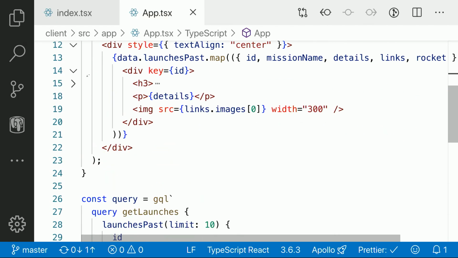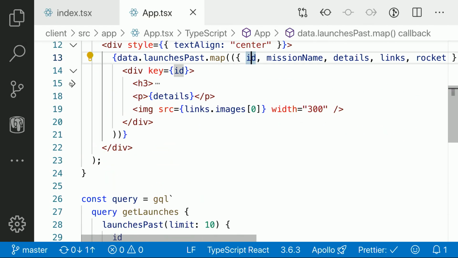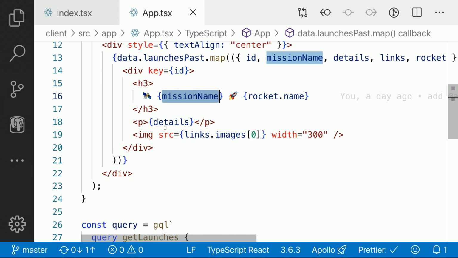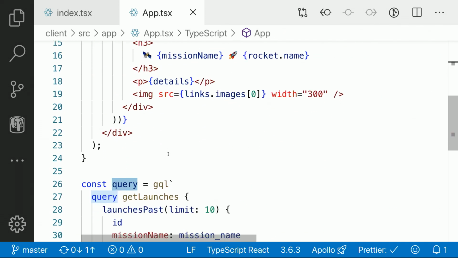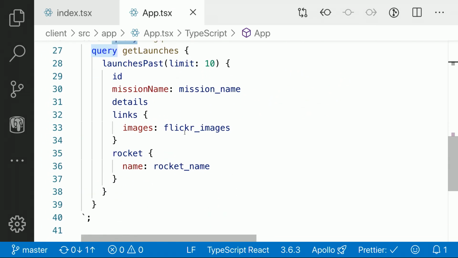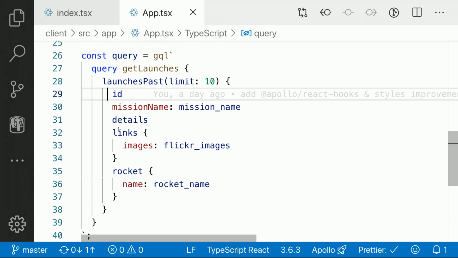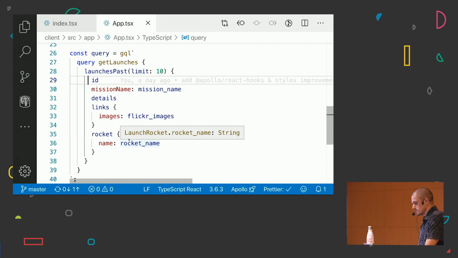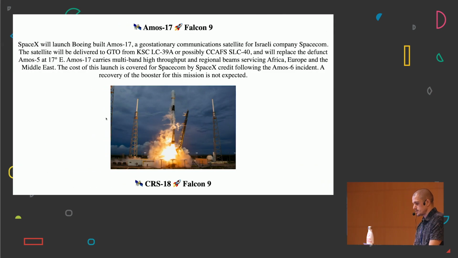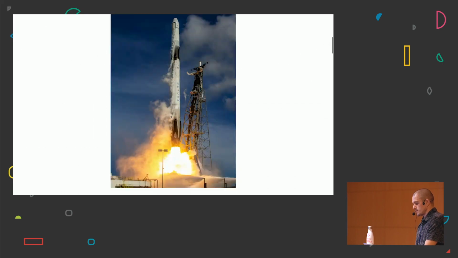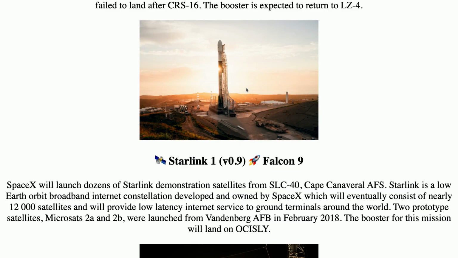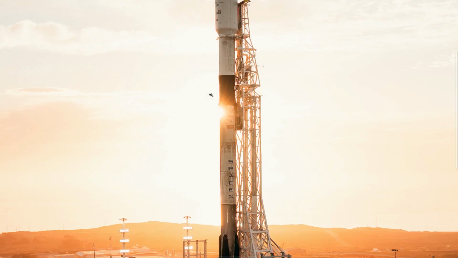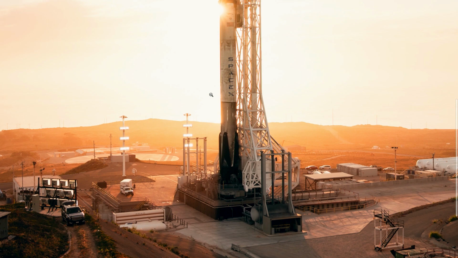Basically, we are going to just display the ID. Here we can see the mission name, the rocket name, the details, and one image. And we're going to pass a query. So basically, if we are displaying these fields, we just want to fetch the ID, the mission name, the details, the link image, the rocket, and the name. So if we check our client, here we see our mission name, rocket, description, and rockets. I don't know if you guys like the rockets, but for me, this is super inspiring. And yeah, it's just incredible.